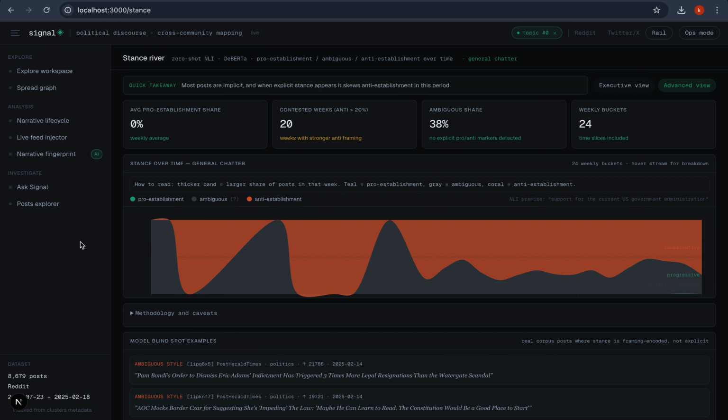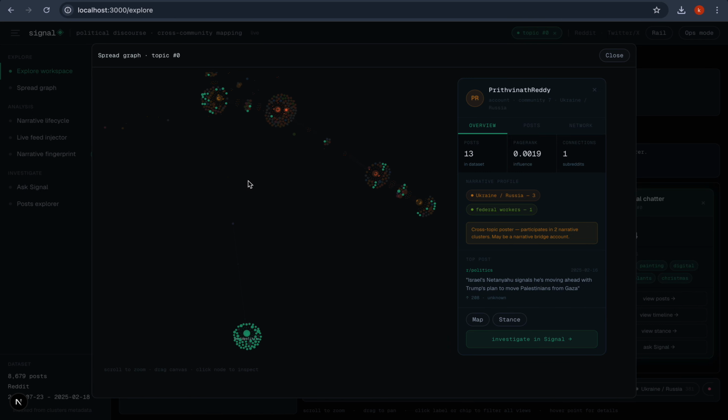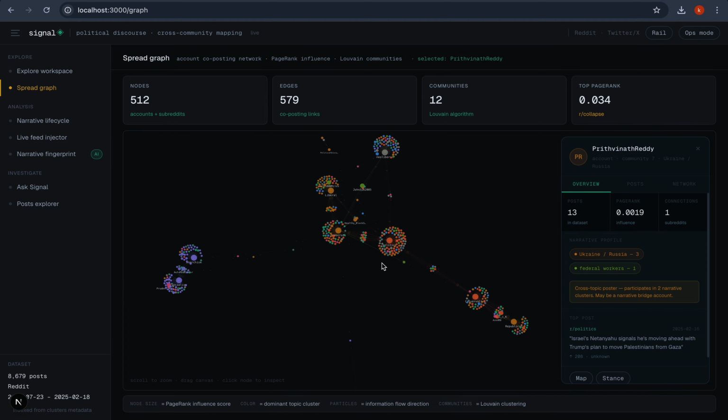Then we can also see the spread of any cluster posts, and it shows all the nodes that have that particular posts in the dataset across all the communities. To look at that feature in detail, we can see that the spread graph shows many nodes.